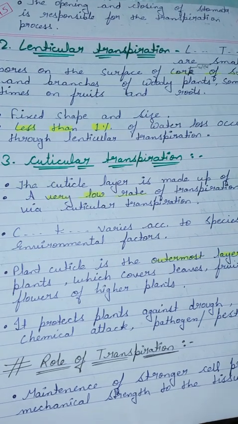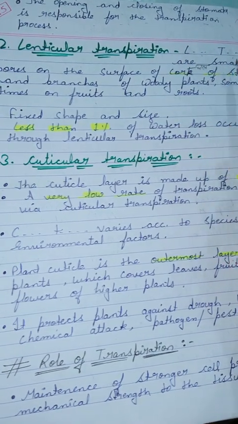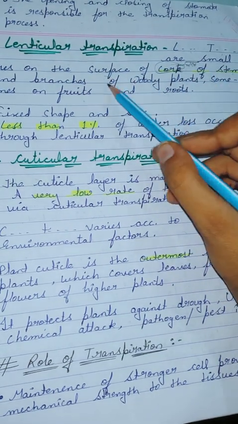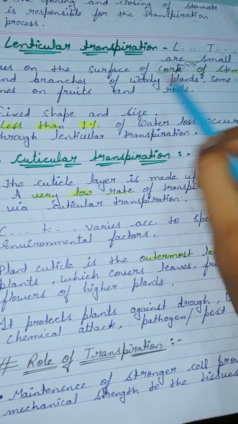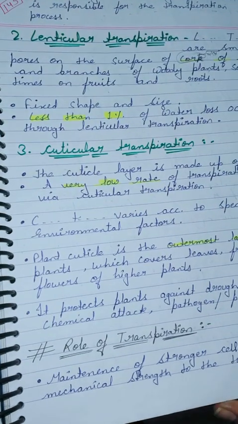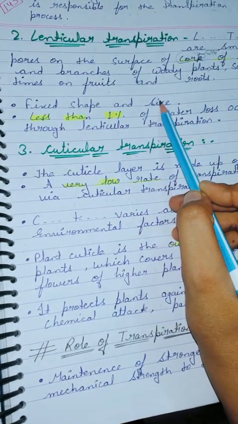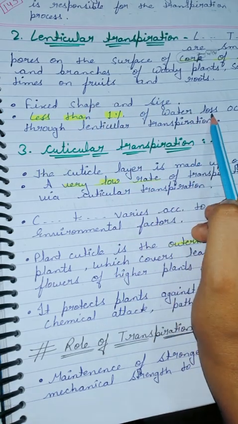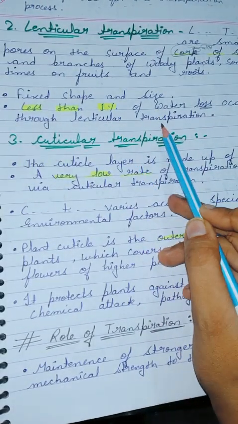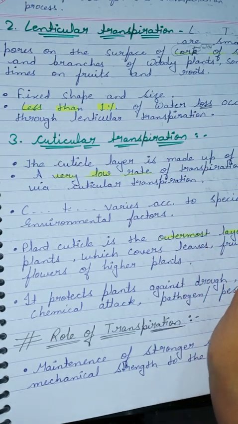Next one is lenticel transpiration. Lenticels are small pores on the surface of cork. Cork means छाल of stem and branches of woody plants, sometimes on fruits and roots. Lenticels have fixed shape and size. Less than 1% of water loss occurs through lenticel transpiration. Only 1% of water is lost.